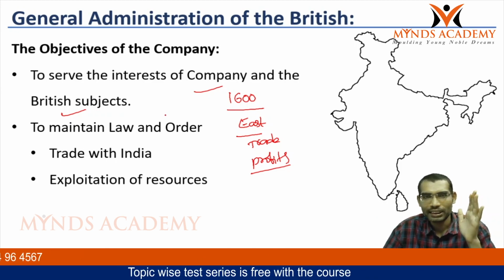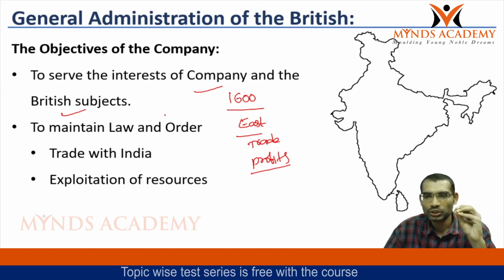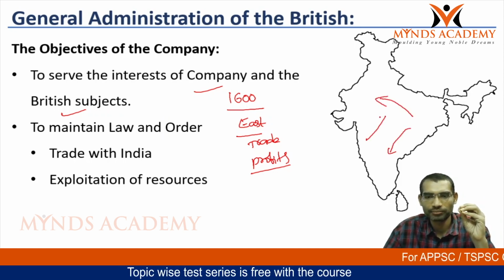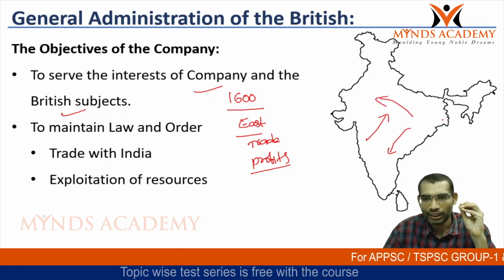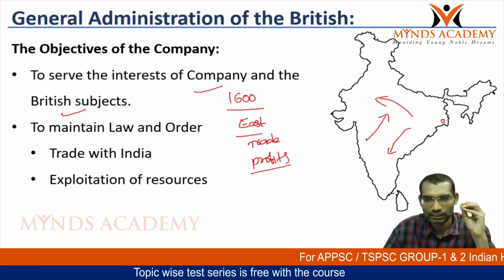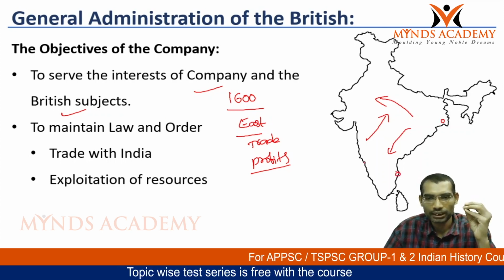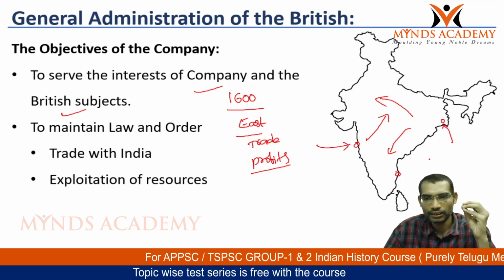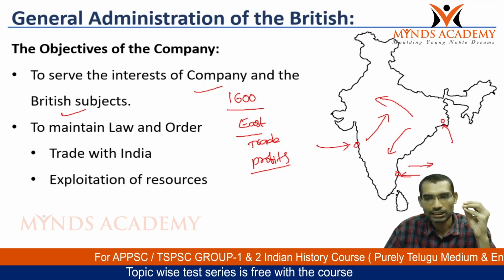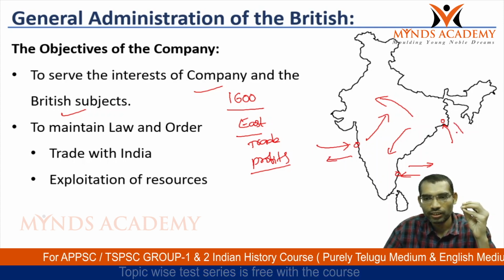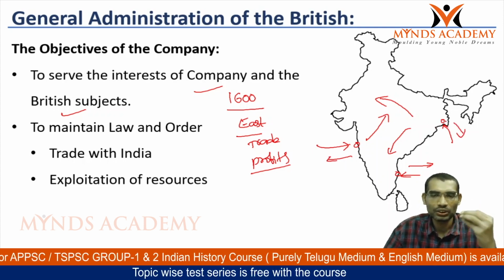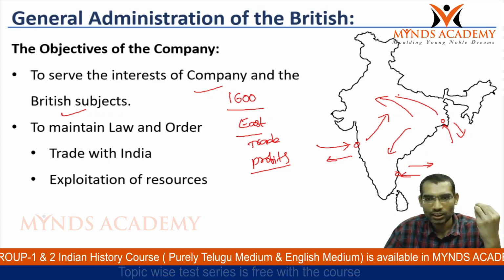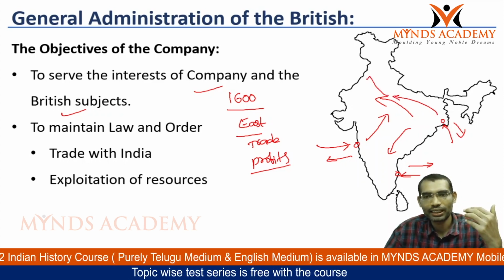To maximize their profits, the trade should happen across Indian subcontinent peacefully. They were having metropolises like Kolkata, Madras, Bombay. From here, goods were imported, raw material were exported, and once the finished goods enter into Indian subcontinent, they should carry the goods into different parts of the country.